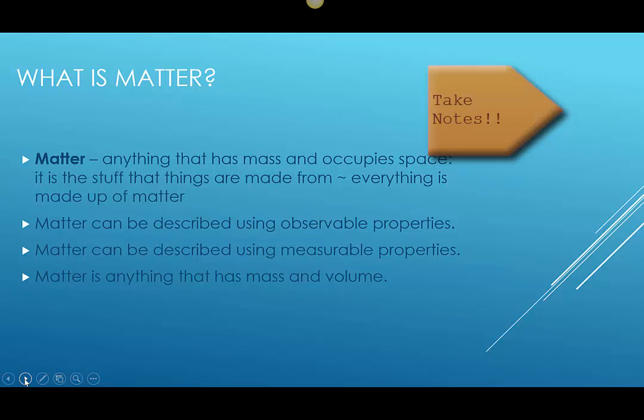So matter can be described using observable properties, and our observable properties include your five senses, so things you can see, hear, taste, smell, and touch. And measurable properties are things that you can measure, like weight and mass and volume. Matter is also, as we stated, anything that has mass and volume, volume being that thing that occupies space.